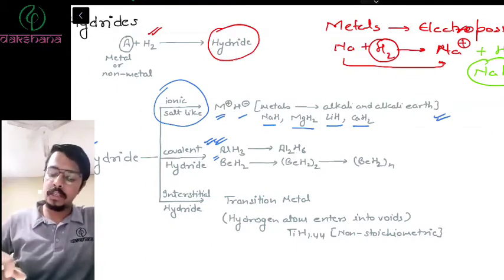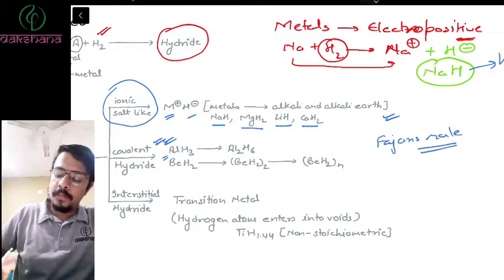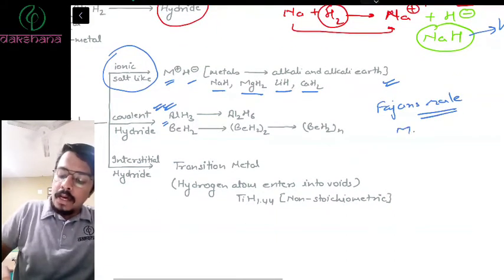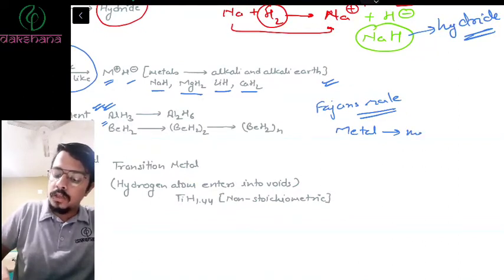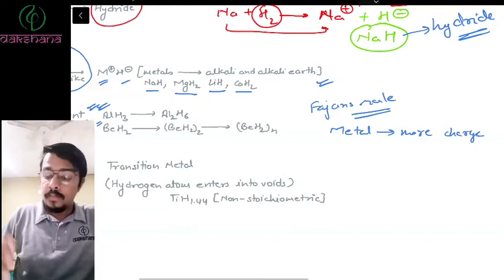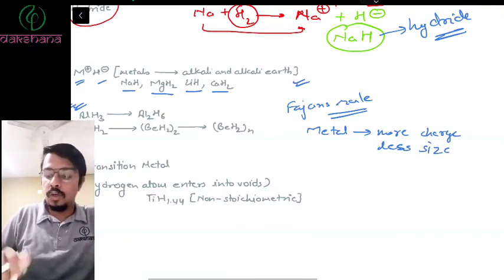Or you can say it in this way: you have studied Fajan's rule, right? In Fajan's rule, if the metal has more charge or less size, it has a tendency to polarize.